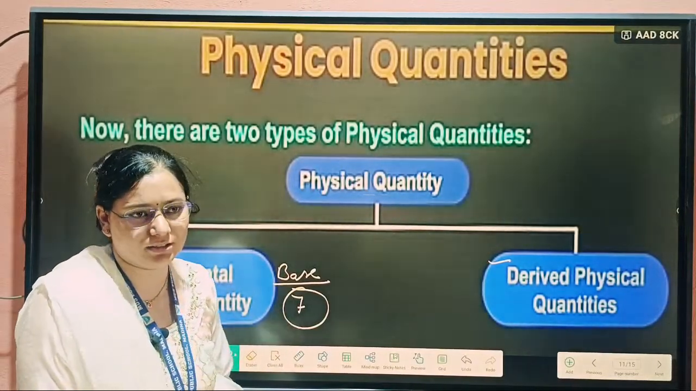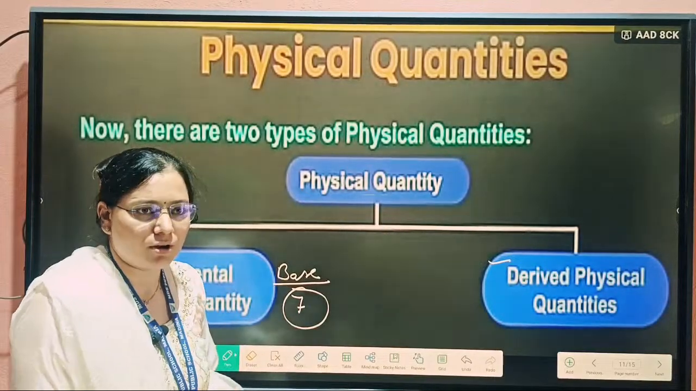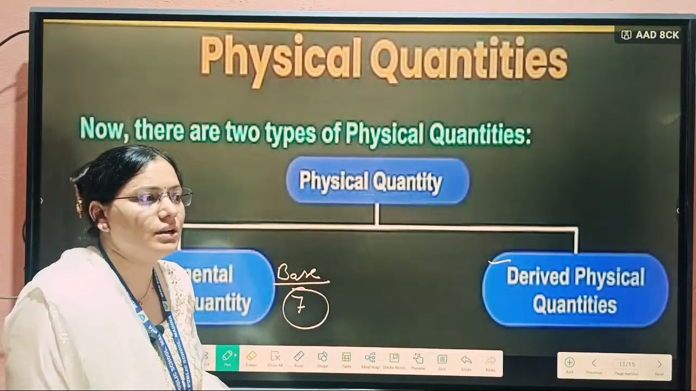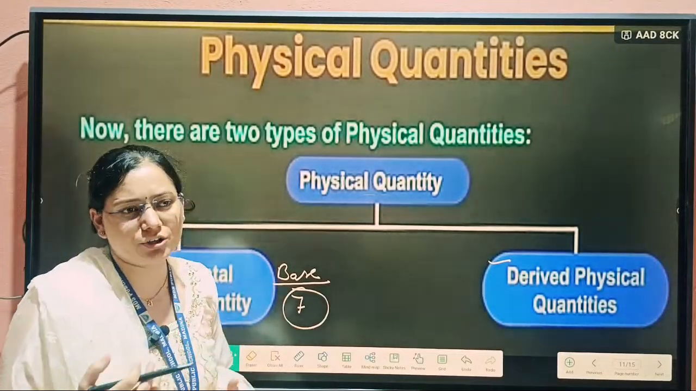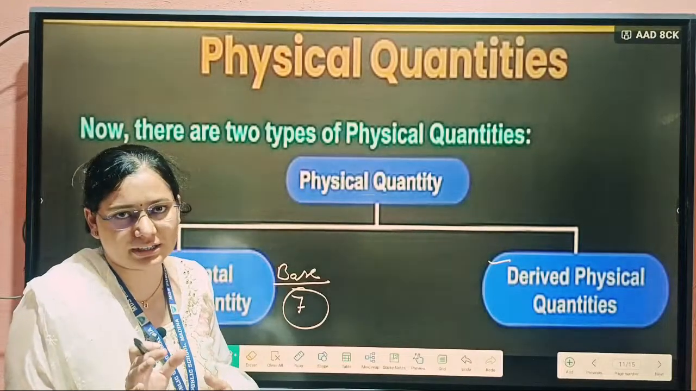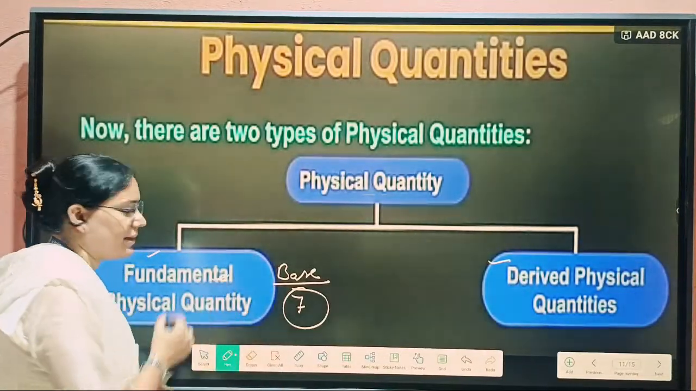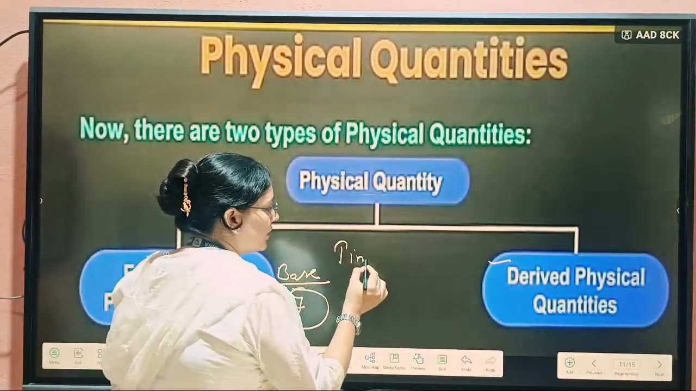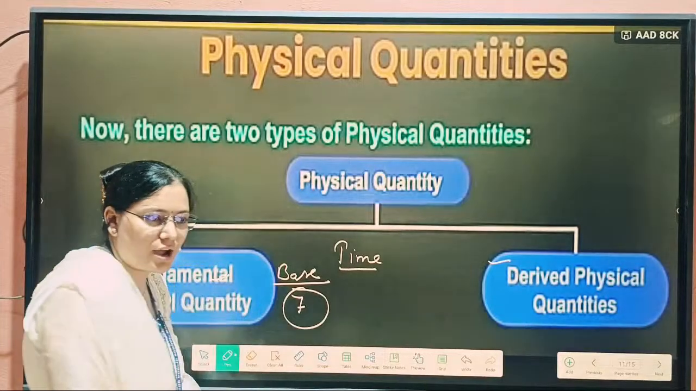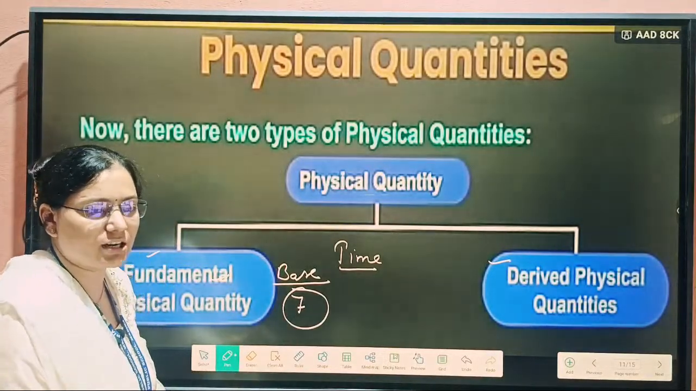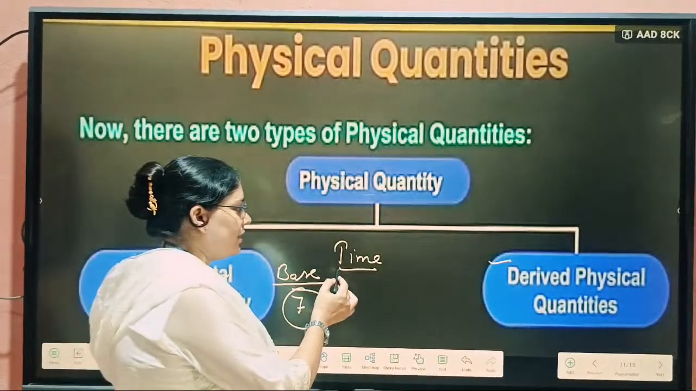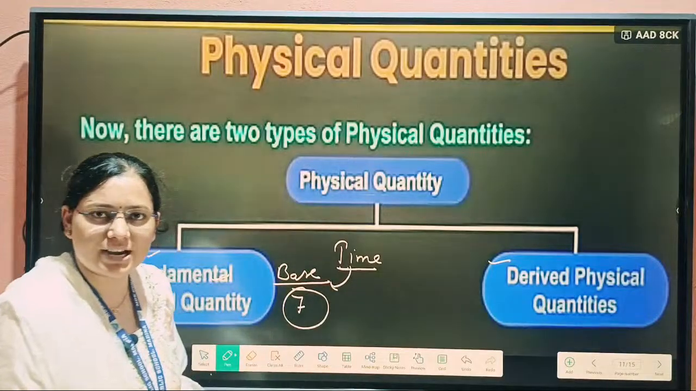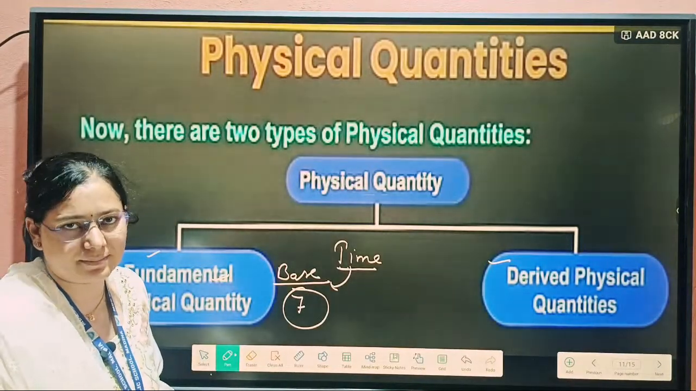For example, length. Length is used to measure distance, to measure the side of any object. This length we can't derive from another unit, it is only a base quantity. That's why it is a fundamental quantity. Another example is time. Time is also our base quantity. If you are measuring how much time is taken to do any work, then this time is our fundamental unit. We can't derive it from any other unit, so we call it a base unit, fundamental unit.